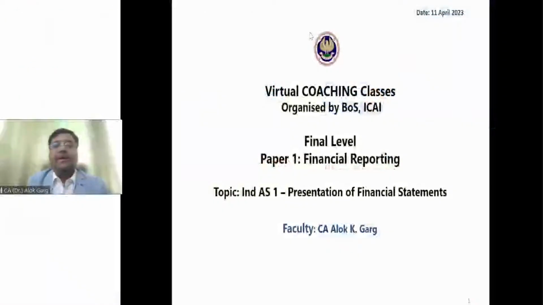Now we are starting Ind AS 1 presentation of financial statements. Although we have already started presentation of financial statements, it was more from the perspective of Division 2 to Schedule 3, which prescribes the format of financial statements. Let me see the query box if there is any query in there.